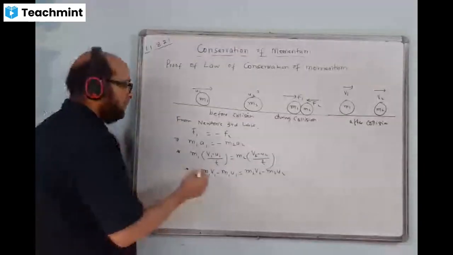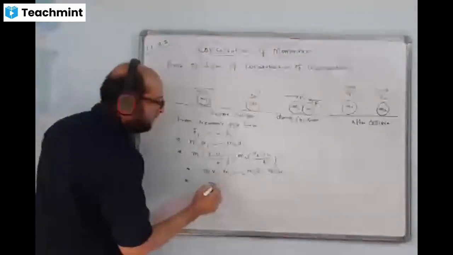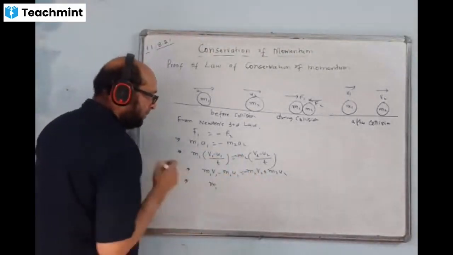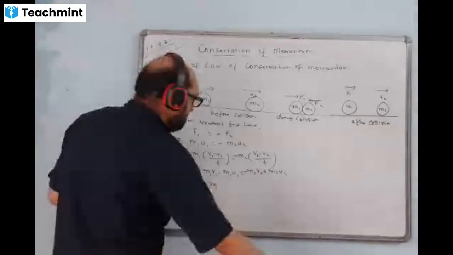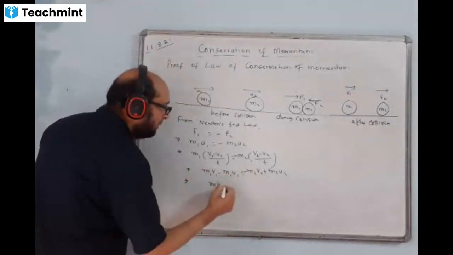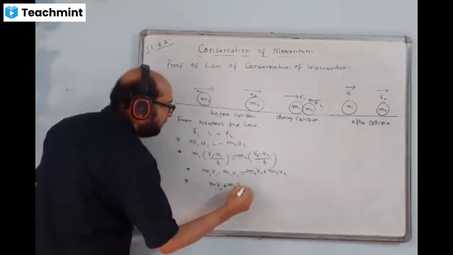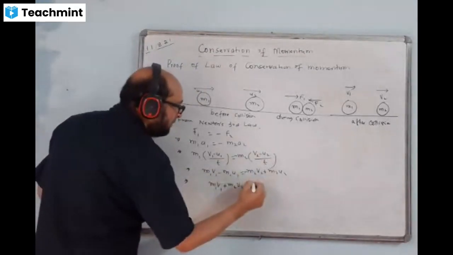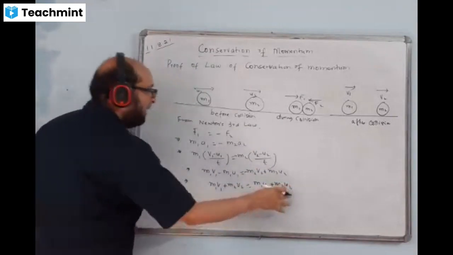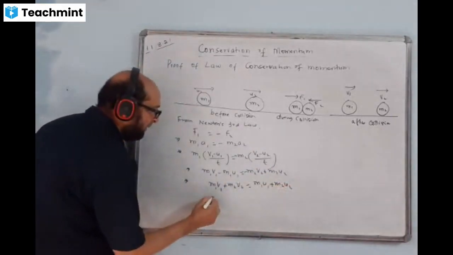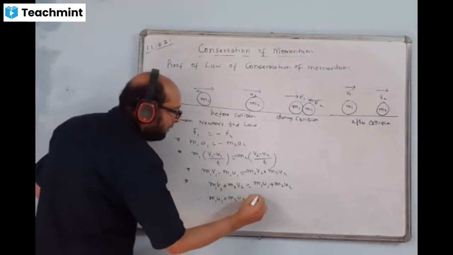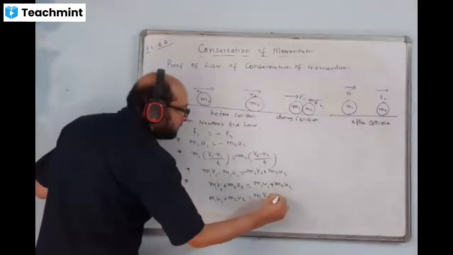So we'll keep M1 V1. Minus, and I did take, minus this will be plus. So I write M1 V1. This will come this side plus M2 V2. This one I'll shift the other side, M1 U1 plus M2 U2. Therefore we can write like this: M1 U1 plus M2 U2 is equal to M1 V1 plus M2 V2.